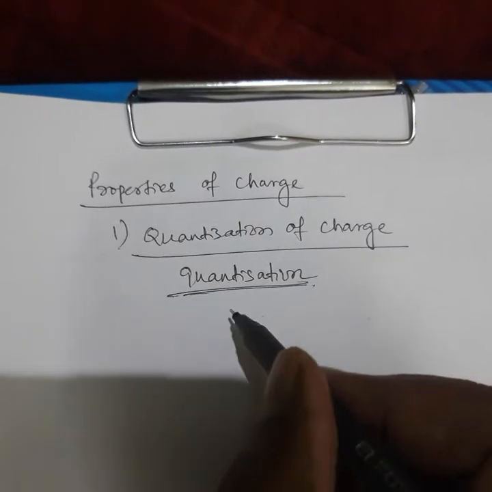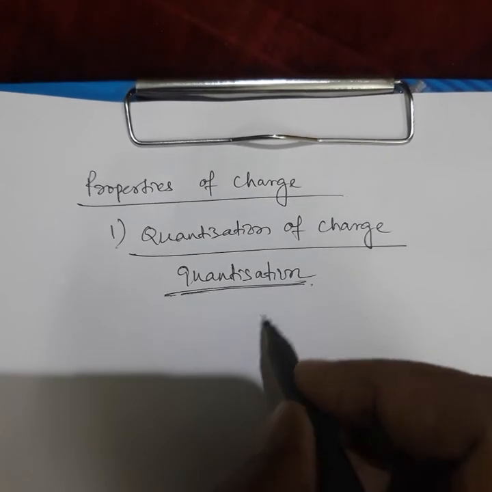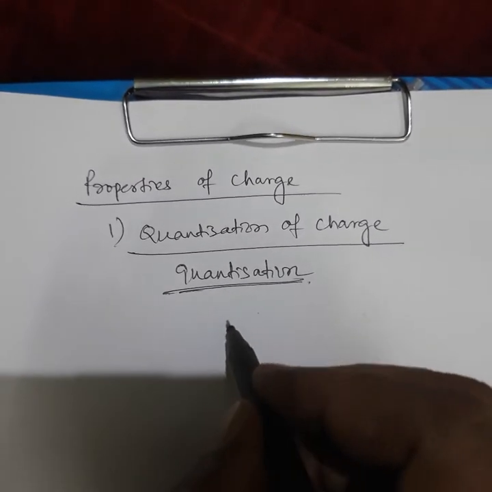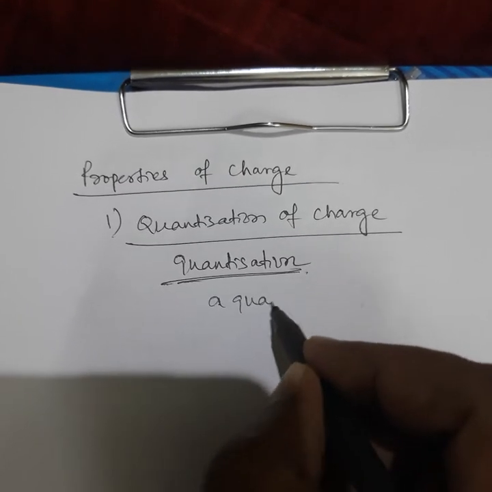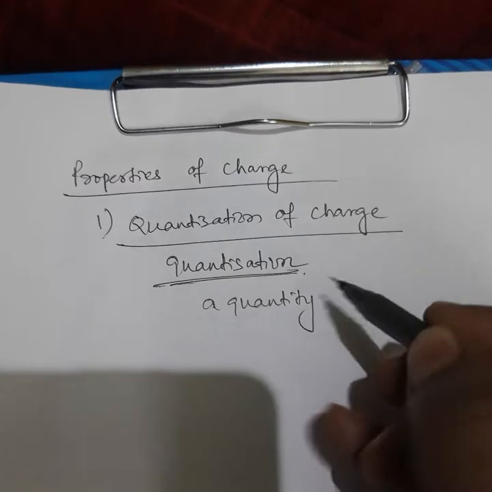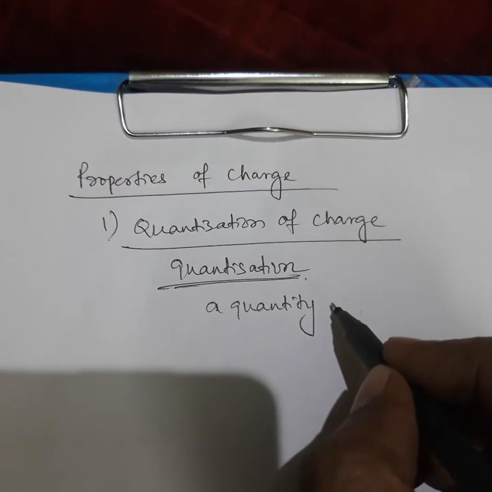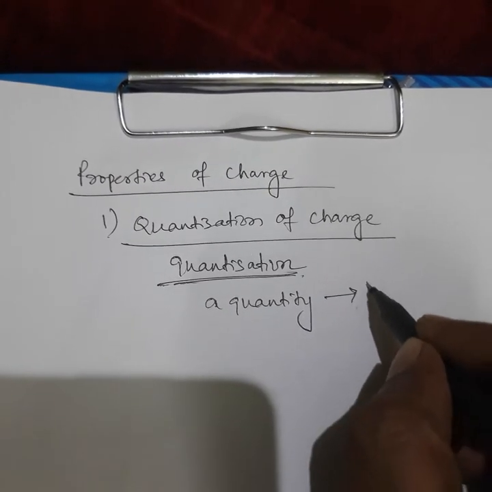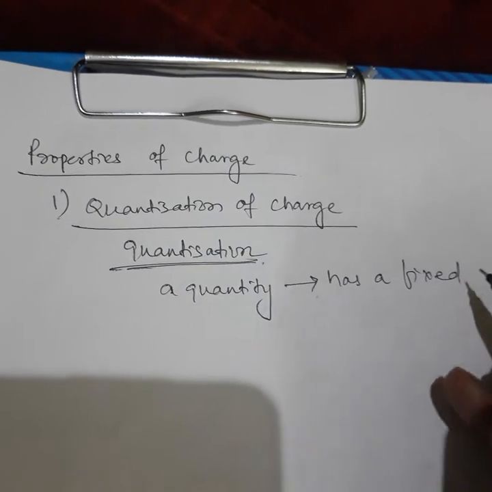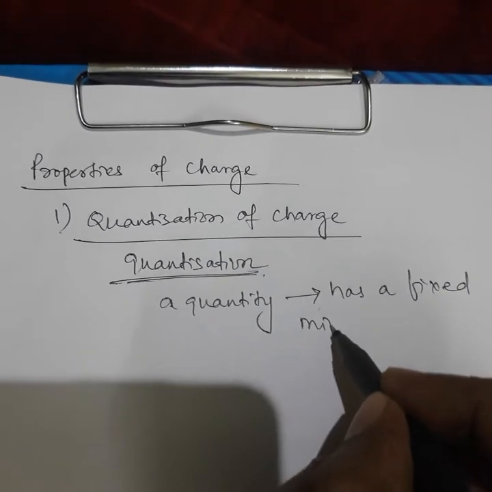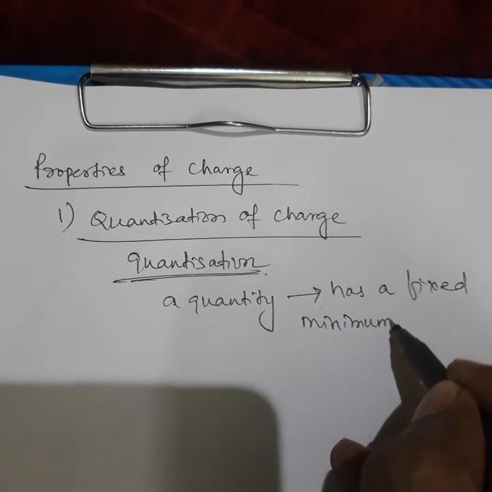Quantization means, suppose a physical quantity is there, and this quantity has a fixed minimum value.